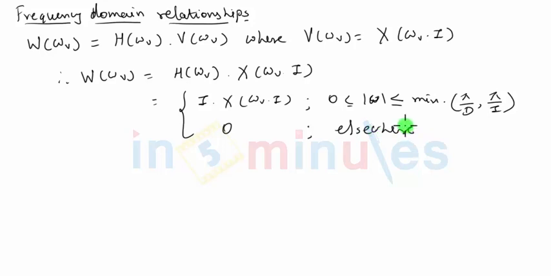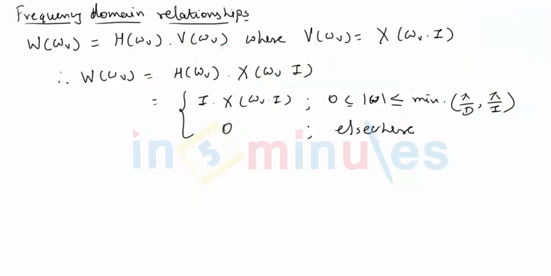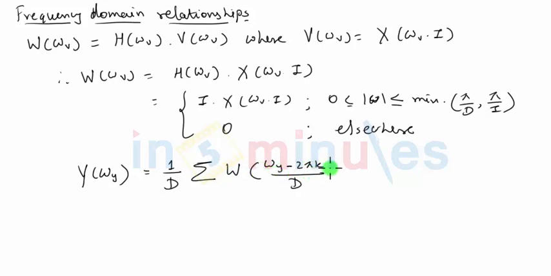Now finally this W of n will be passing through the decimator to get the final output Y of n. So if you remember, we can now write down the expression for Y. When we write the expression of Y, I'll write it with respect to omega Y. From the discussion on decimation, this was equal to 1 by D times the summation of W of (omega Y minus 2 pi k) divided by D, where k will vary from 0 to D minus 1.